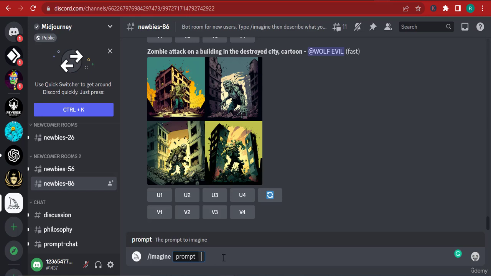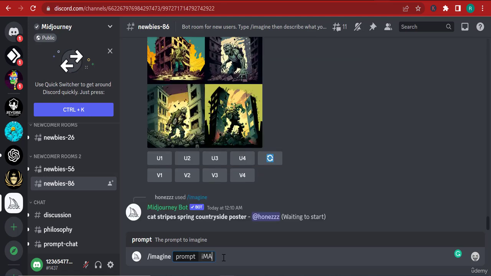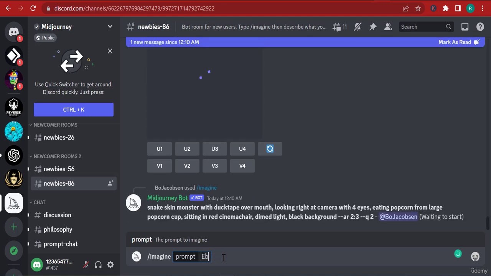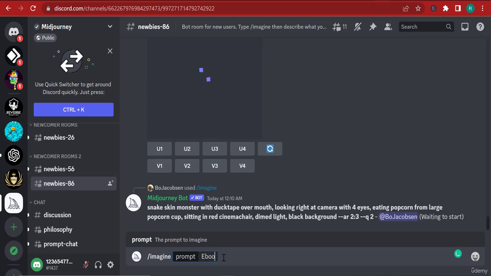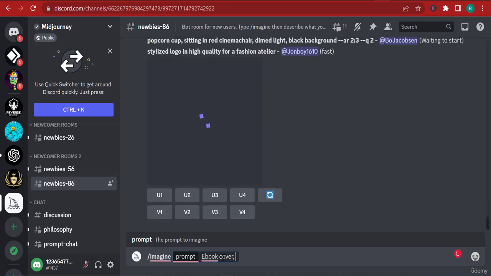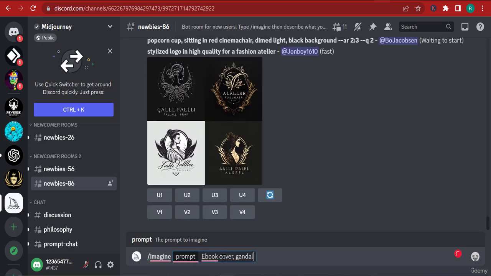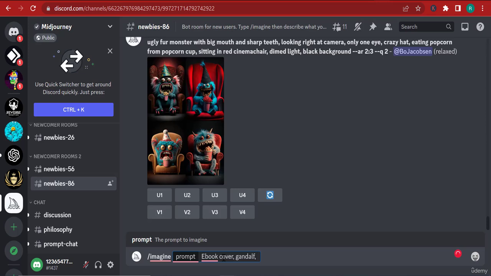Let's just give it an instruction: ebook cover, and I'm going to add a comma here and say Gandalf and Sauron fighting in a dark, fiery background.